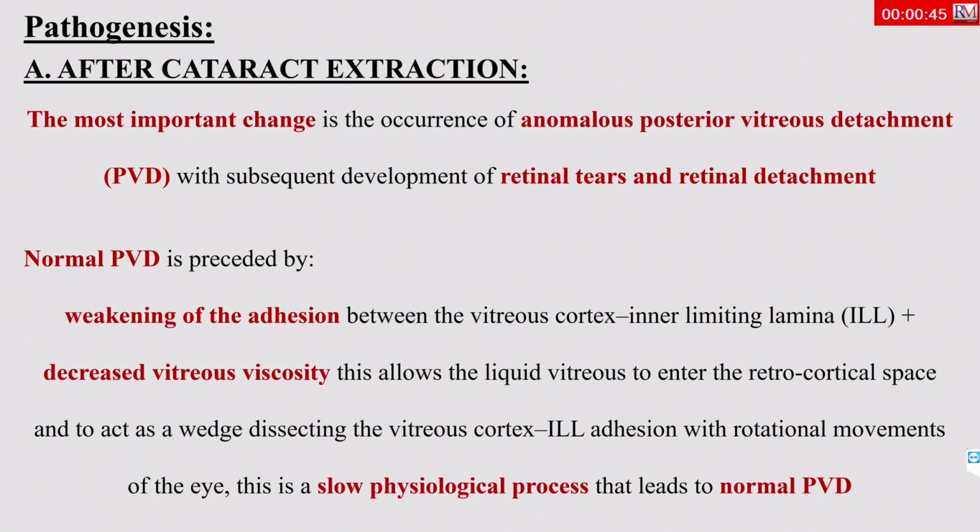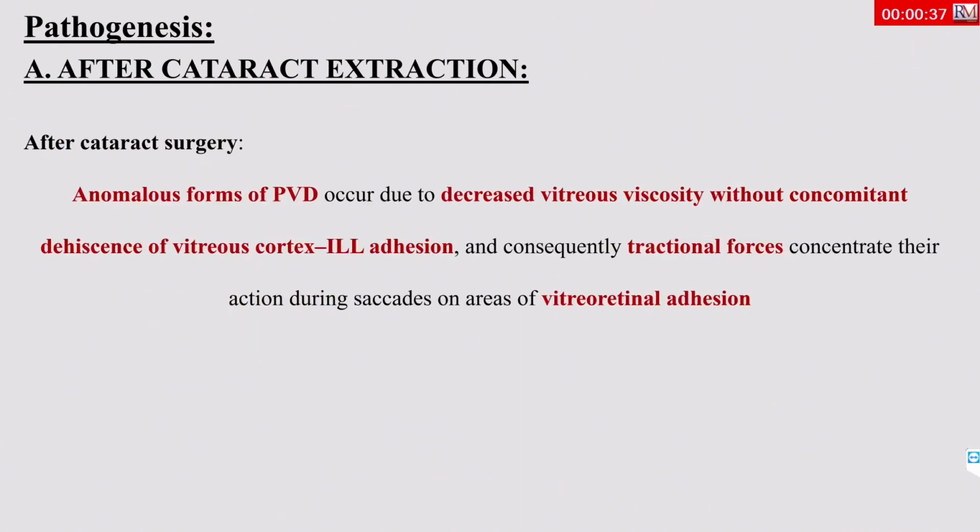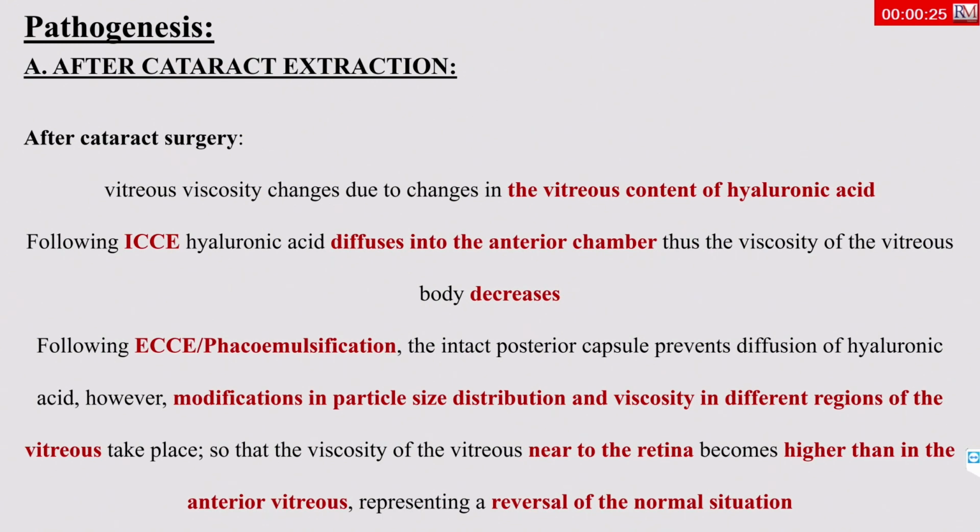Normal BVD process is associated with weakening in the adhesion between the vitreous cortex and the internal limiting membrane, with concomitant decrease in the vitreous viscosity. This is a slow physiological process that leads to normal BVD. However, after cataract surgery, there is decrease in the vitreous viscosity without concomitant dehiscence of the vitreous cortex ILM adhesion, and this leads to tractional forces and, of course, retinal tears and retinal detachment.